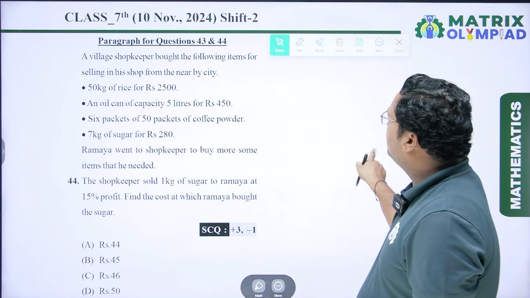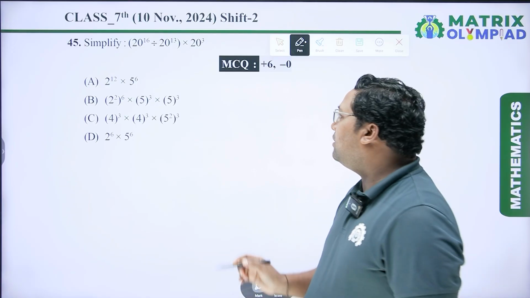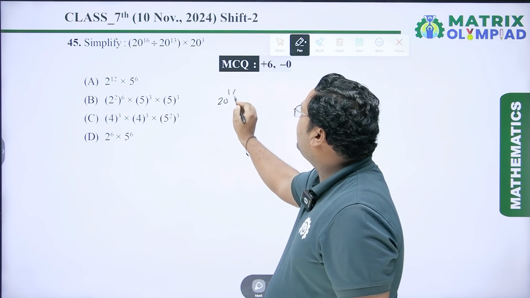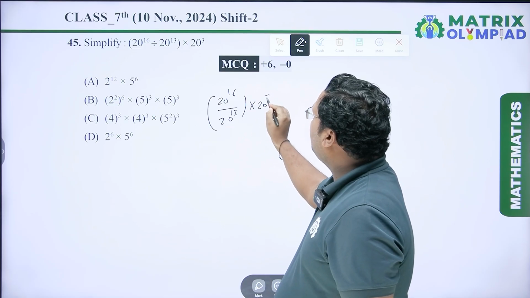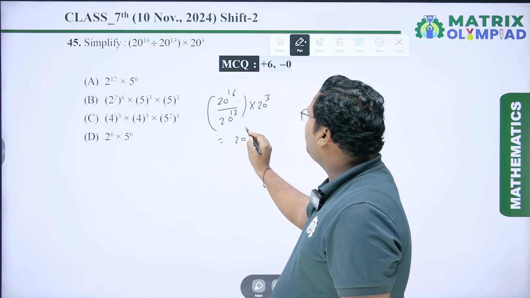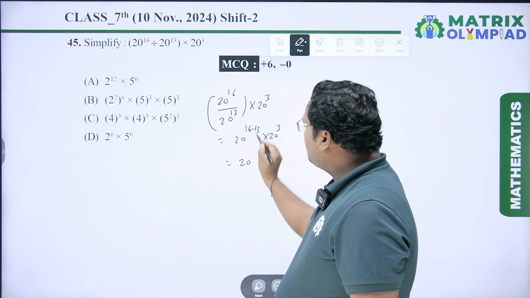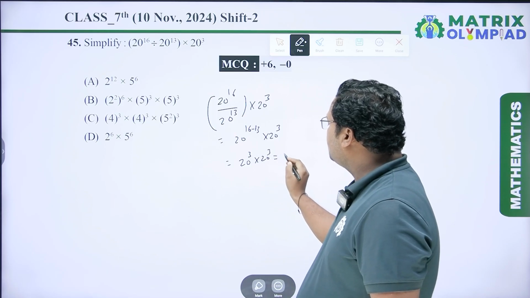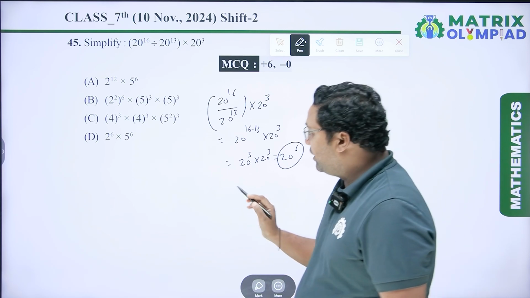Now coming to the next question. Questions number 45 to 50 are multiple choice questions. These questions have more than one answer. So we have to solve these questions one by one. The first question is 20 to the power 16 divided by 20 to the power 13 into 20 to the power 3. So 20 to the power 16 upon 20 to the power 13 is 20 to the power 16 minus 13, into 20 to the power 3. 20 to the power 16 minus 13 is 3. So it is 20 to the power 3 into 20 to the power 3, which is equal to 20 to the power 6. So it is also a right option.